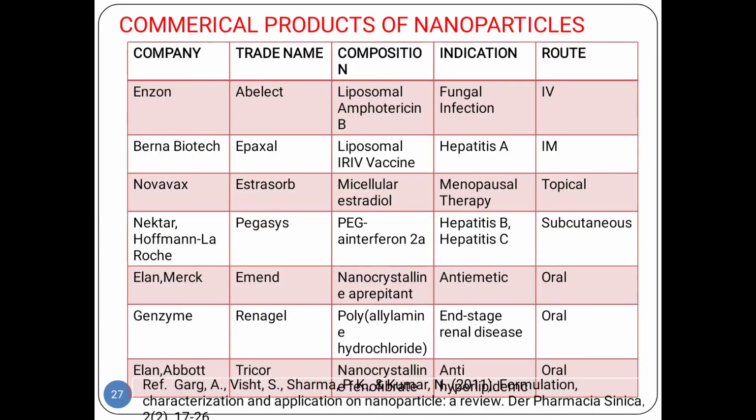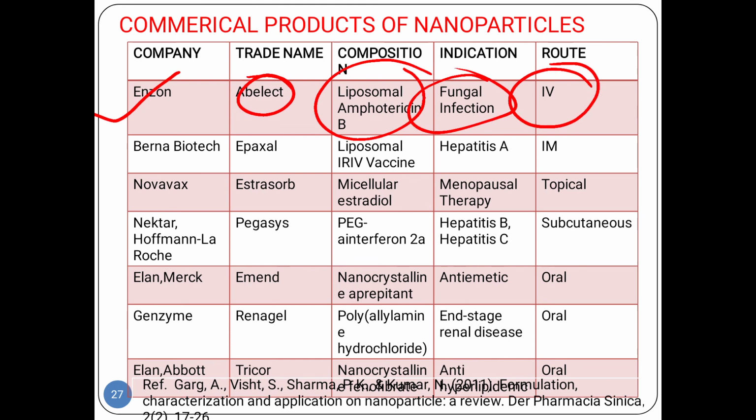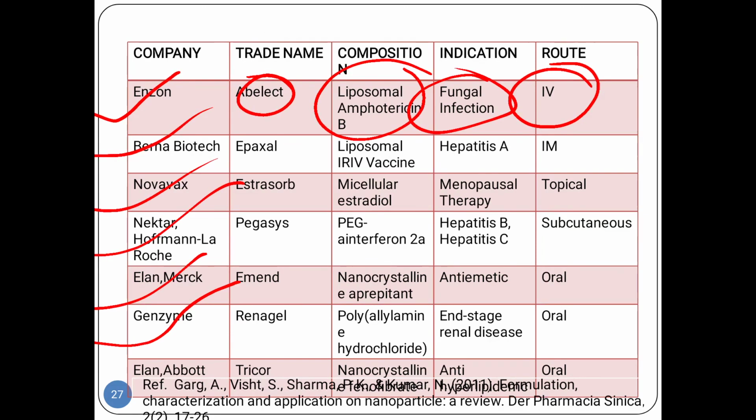So here you can see there are commercial products of nanoparticles. These are very important commercial products. First is Inzon, trade name Ambisome. Composition: liposomal amphotericin, indication is fungal infection, and it is given by IV route. You can learn from this; all these are very important.